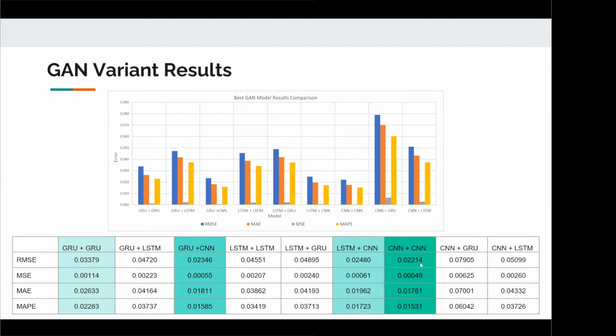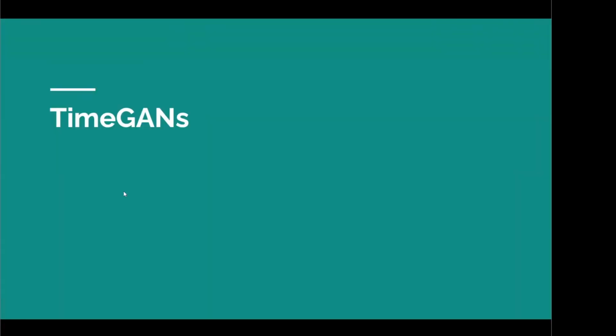These findings are pretty similar to the ones found by the author Staffini, who actually used CNNs for both the generator and discriminator and attained a lower RMSE value as compared to when she experimented with other neural networks for the generator and discriminator.